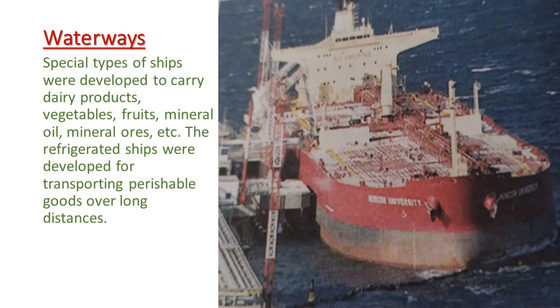Special types of ships are developed to carry dairy products, vegetables, fruit, mineral oil, etc. The refrigerated ships were developed for transporting perishable goods over long distances.